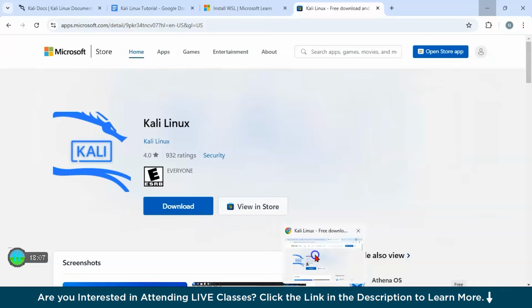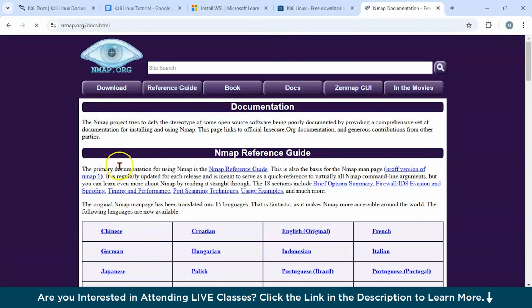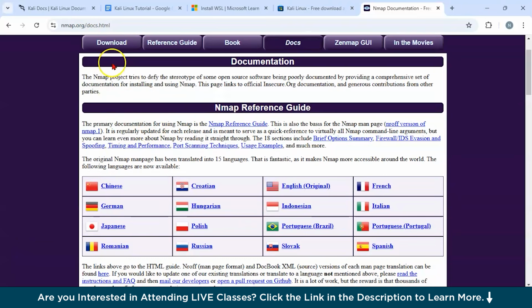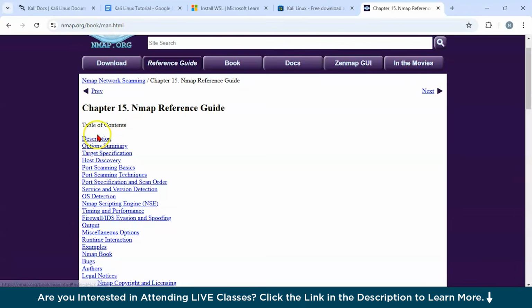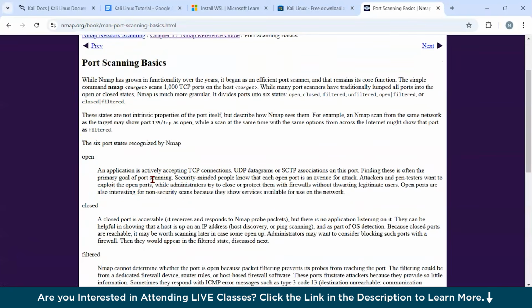So you could see this is the official documentation of Nmap. If you want to scan any network, then this is a very amazing tool, and this is available in Kali Linux. You could see the documentation is written all over here. You could go to the reference guide and see all these things which they have given. It has a description, option summary, target specification, host and port scanning basics. Let us click on port scanning basics.